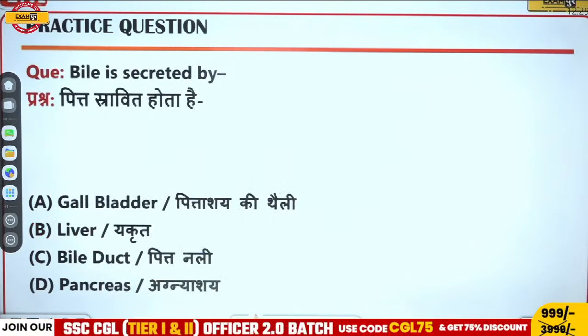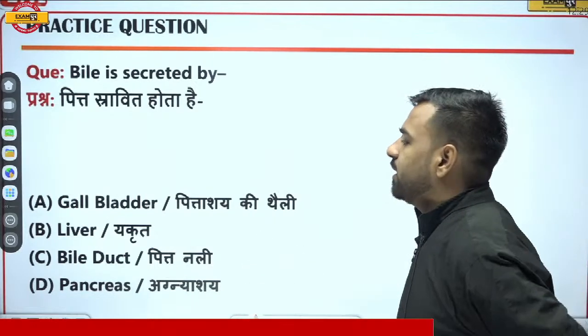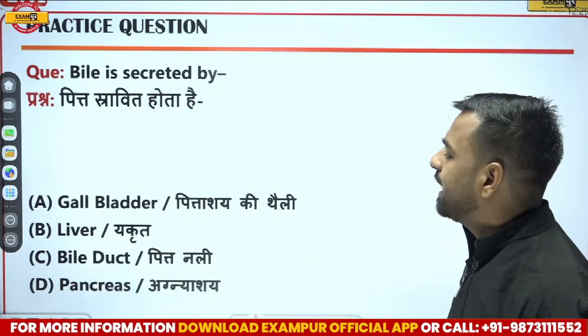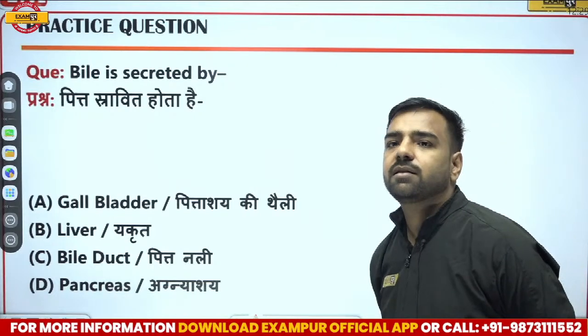The next question is, bile is secreted by what? So we have four options. Is it gallbladder? Is it liver, bile duct, or pancreas?